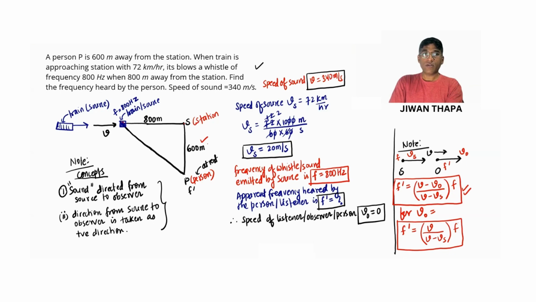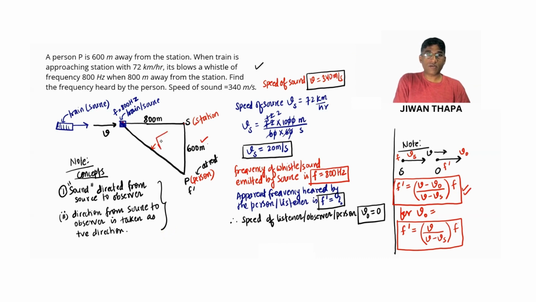And we have the observer or listener or person at this position, and we are interested to find this distance. So we are going to use this concept, h square equals p square plus b square.